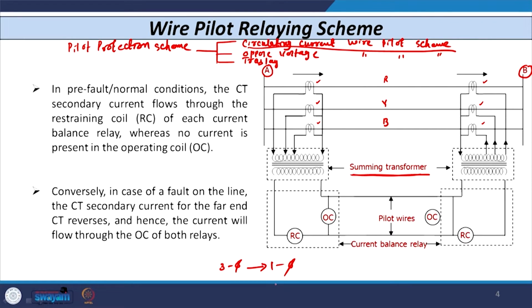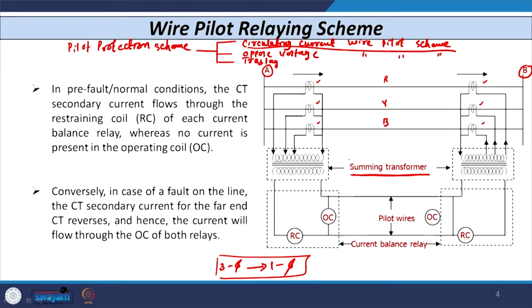Because whenever we have to transmit the signal from substation A to substation B, we need to lay down the physical pilot wires. Physical wires are required. So, if we have to lay down three wires, then that is very costly. That is why in the actual field they have to convert the 3 phase quantity into a single phase quantity, and there are many ways to do that.